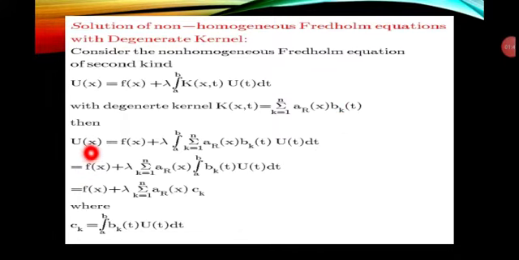Then our integral equation becomes u(x) = f(x) + lambda times the integral from a to b of the summation of a_k(x) b_k(t) u(t) dt. Now a_k(x) is constant with respect to t and comes outside the integral, and we put c_k equal to the integral from a to b of b_k(t) u(t) dt.